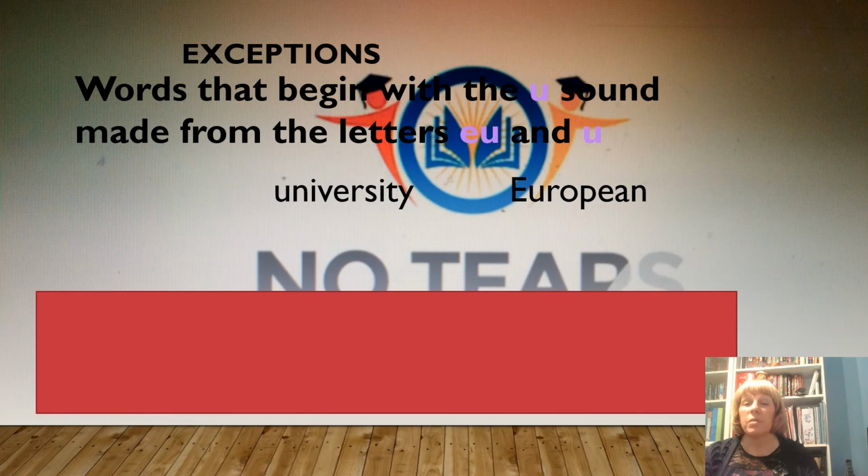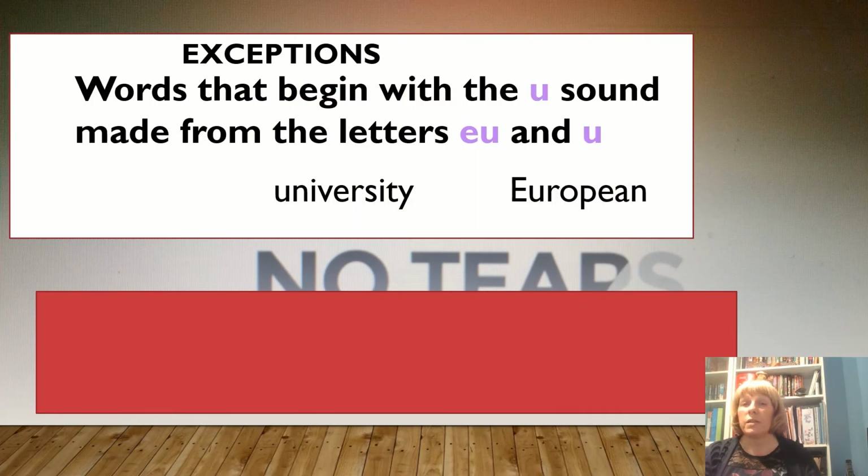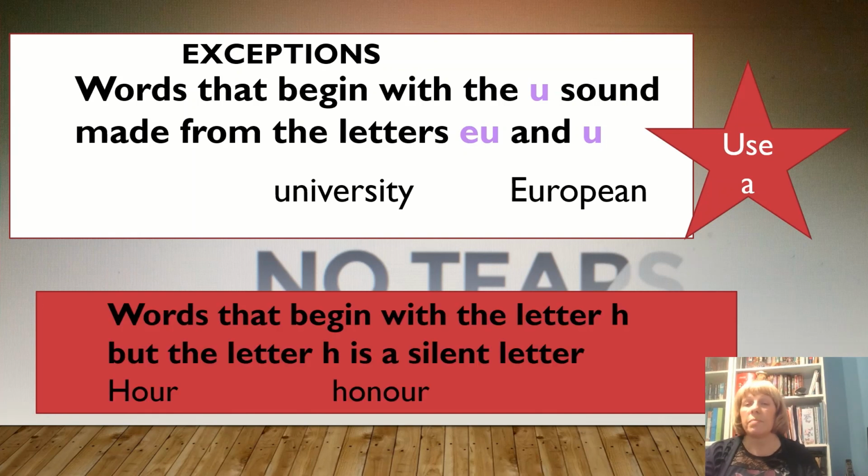We said there were exceptions, words that begin with the U sound made from the letters EU and U. Use a: a European city, a university. Words that begin with the letter H, but the letter H is a silent letter, then use an: an hour.